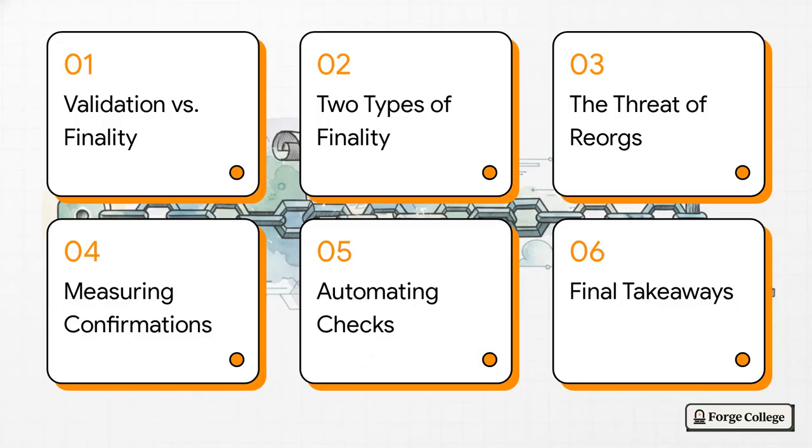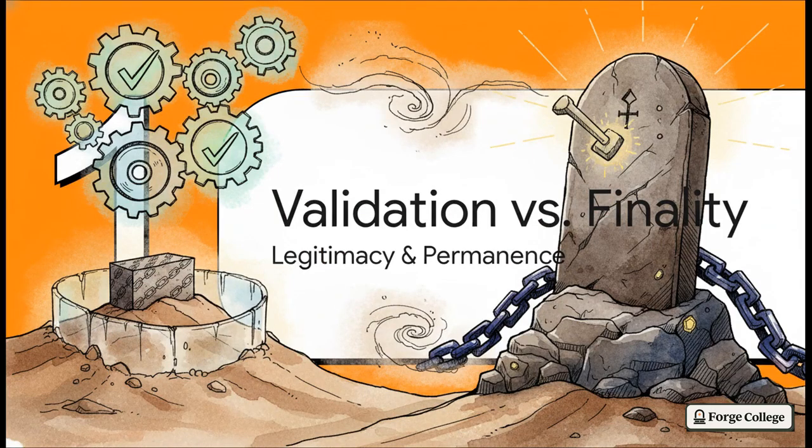We'll start by comparing validation and finality, then break down the two different types of finality out there. After that, we'll look at the hidden threat of reorgs, how to actually measure confirmation depth, and most importantly, how to automate those checks. We'll wrap it all up with some final takeaways. All right, let's jump right into part one, validation versus finality.